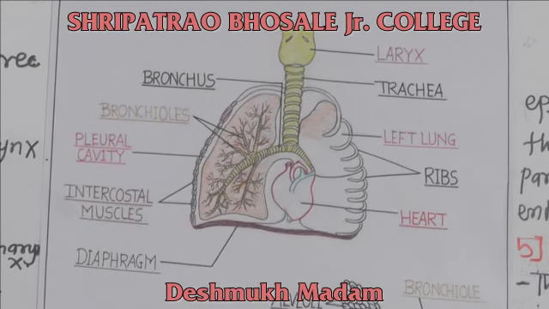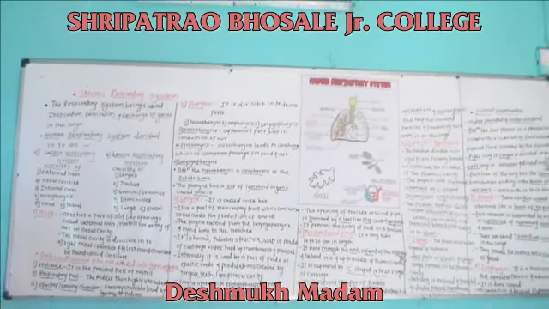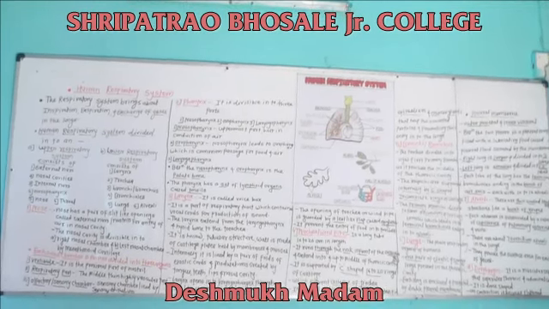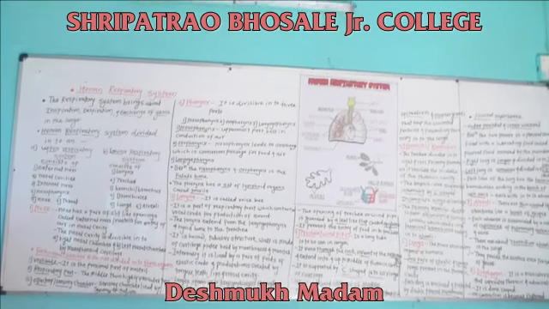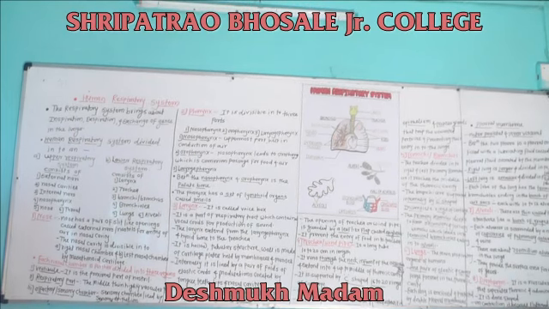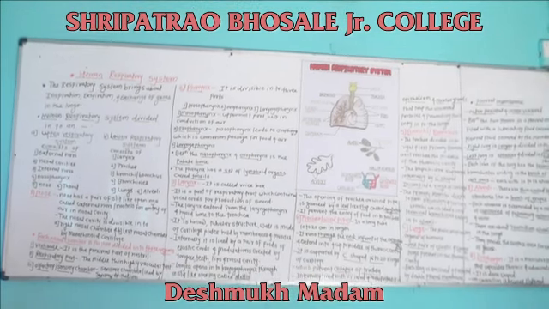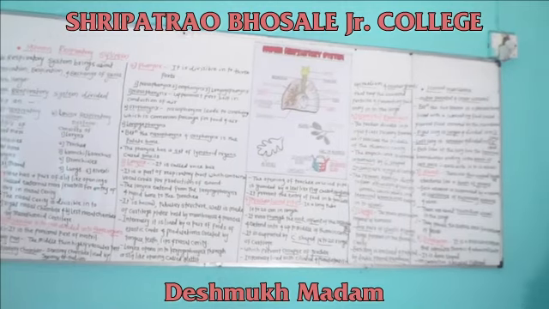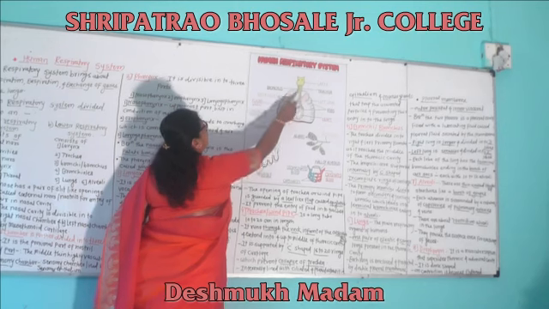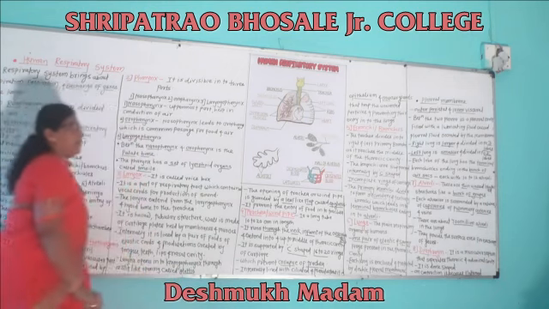The trachea is a long tube 10 to 12 centimeters in length. It runs through the neck in front of the esophagus and extends up to the middle thoracic cavity.